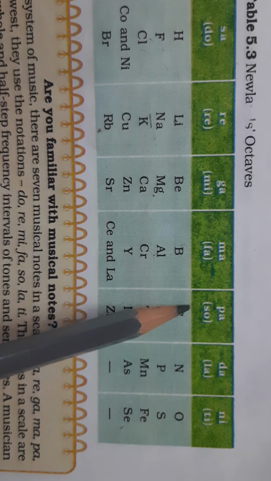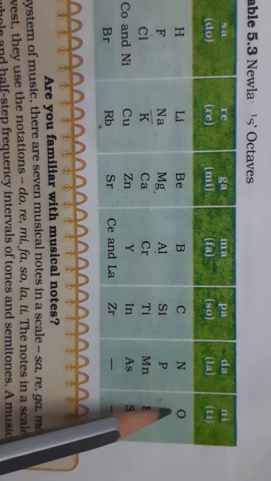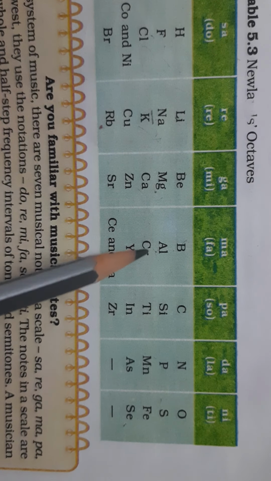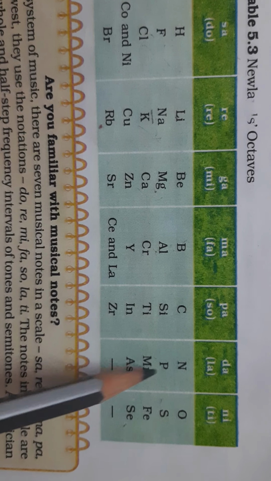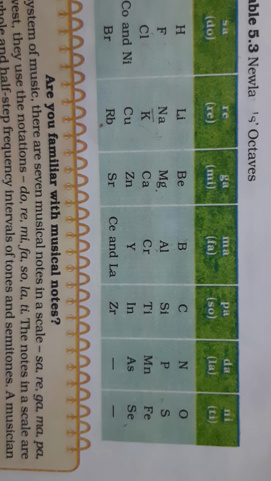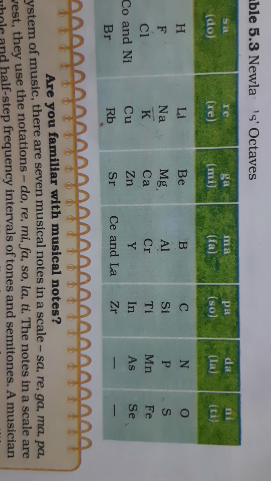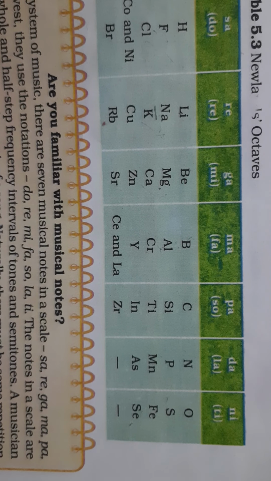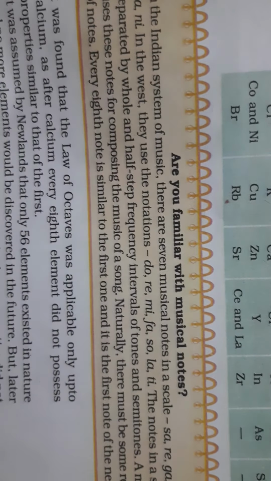Silicon's properties resemble carbon, phosphorus resembles nitrogen, sulfur resembles oxygen, potassium resembles sodium, calcium resembles magnesium, chromium resembles aluminium, titanium resembles silicon, manganese resembles phosphorus, and iron resembles sulfur. So this is the table given by Johann Newland. According to him, every eighth element's properties are similar to that of the first one. I hope this table is clear to all of you.